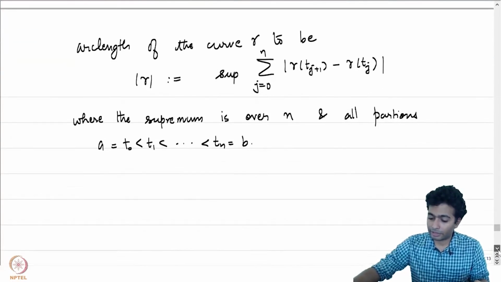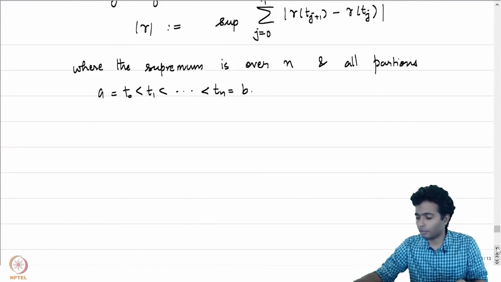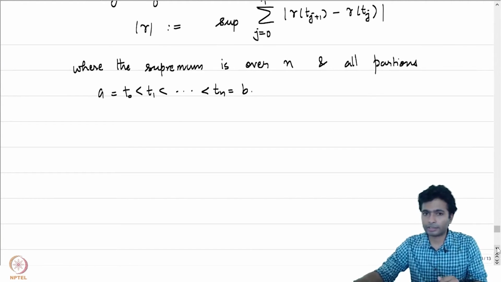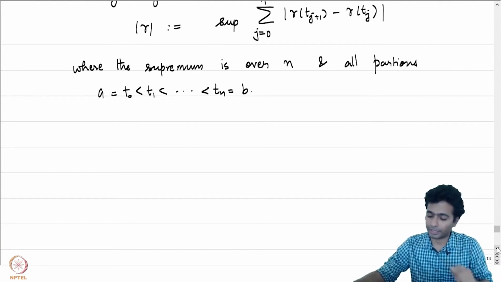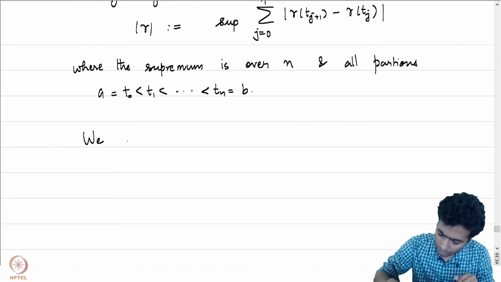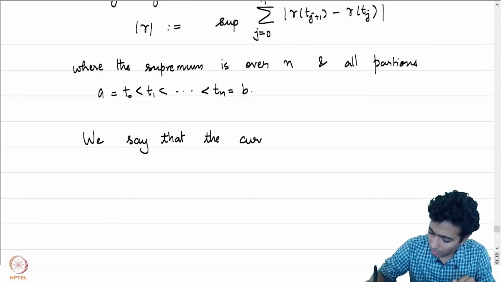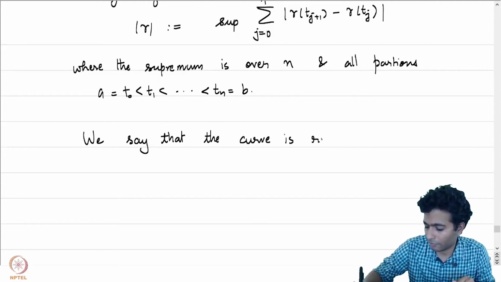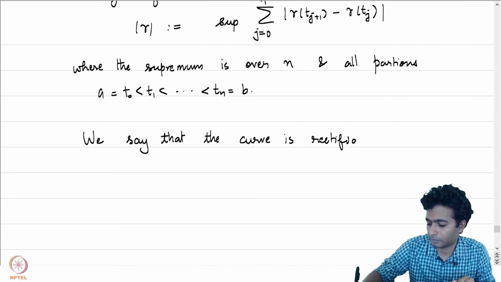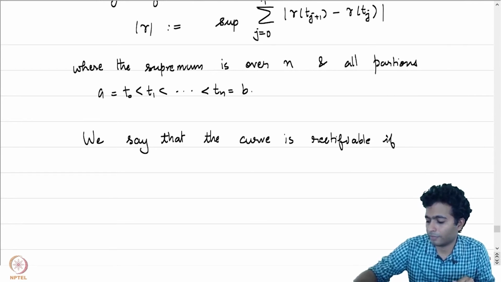And we say that a curve is rectifiable if the arc length is finite.